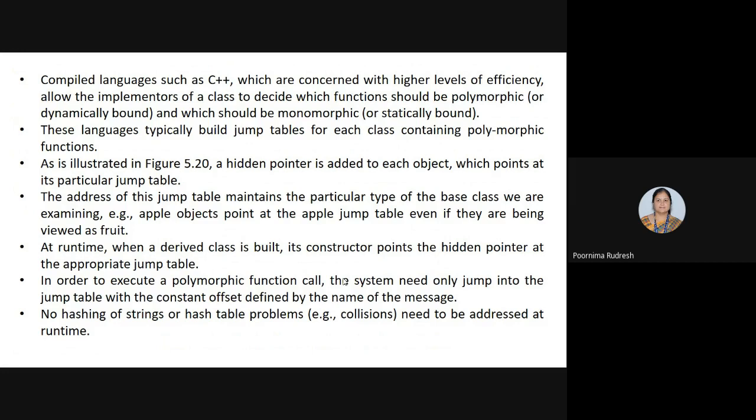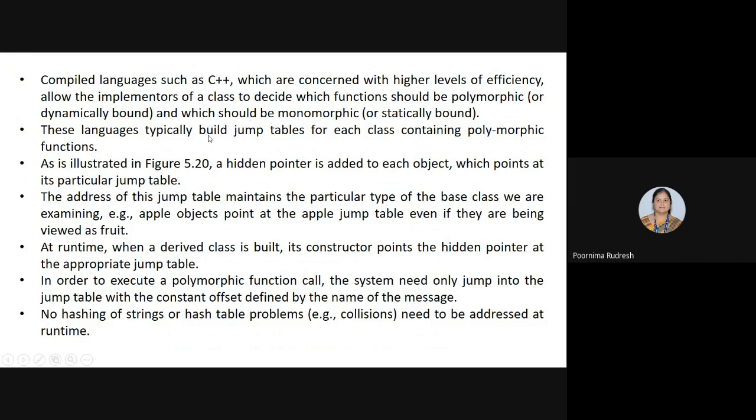Polymorphic means we are considering dynamic binding; in the case of monomorphic, it is static binding. So C++ allows the implementers of a class to decide whether it is dynamic binding or static binding.